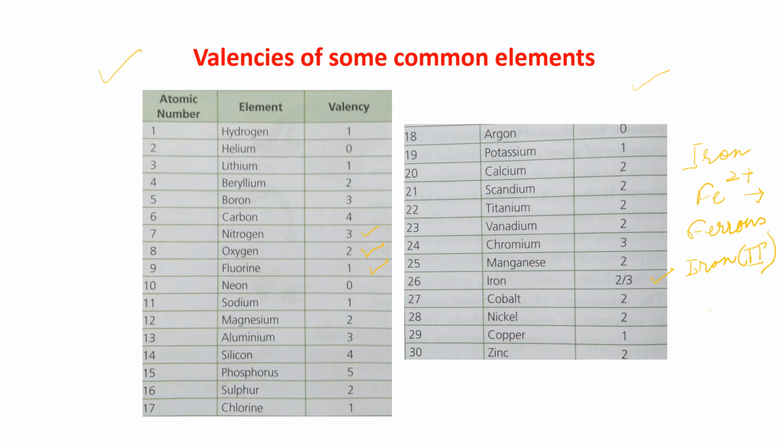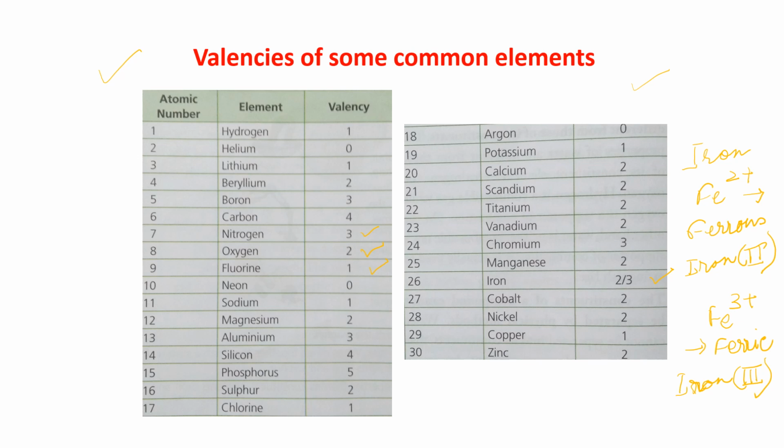And if you are writing Fe3+, this is another valency. The name of this is ferric, and this is also known as iron(III). Okay, have you understood? So iron is having 2 valencies. I'll show you how you have to write the formula with these valencies.